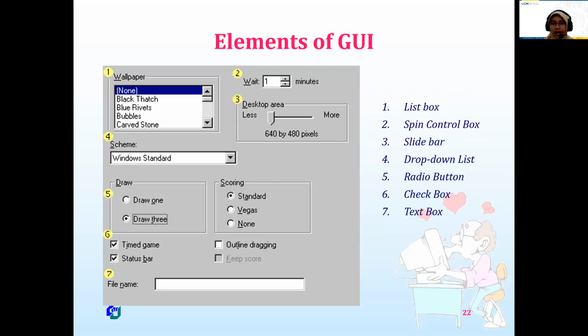And then these elements of UI, I think you will study also. Maybe you will study how to make an appropriate user interface for some application. Maybe you ever heard about UX design? So these are elements of GUI: list box, spin control box, slide bar, drop down list, radio button, and so on. When you take a software engineering course, you will make a prototype of software, and they also require a graphical user interface. You will create something like this.